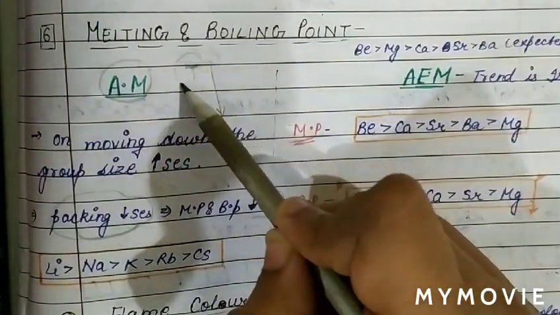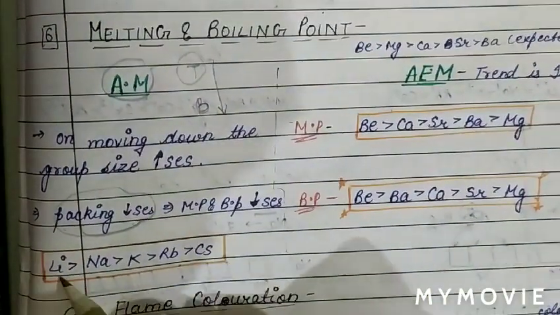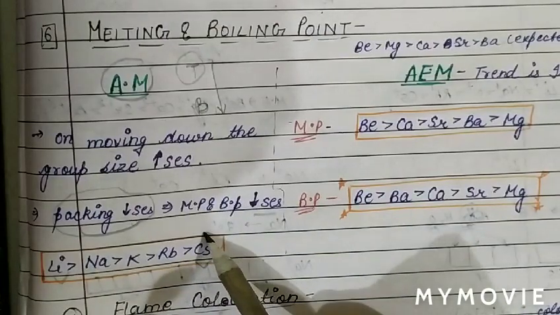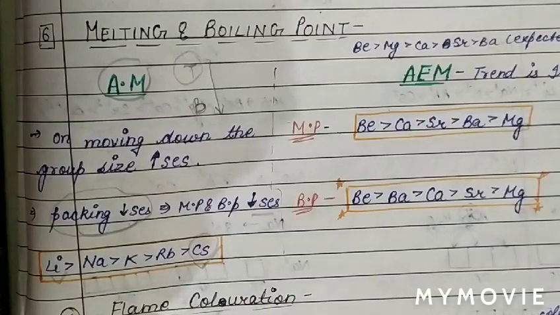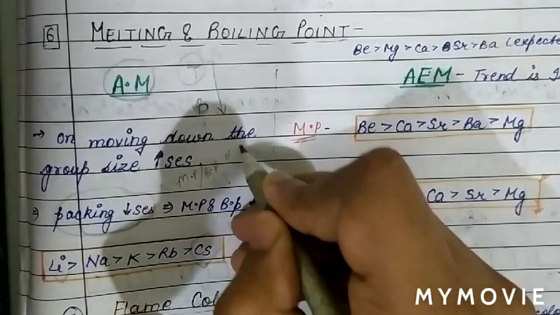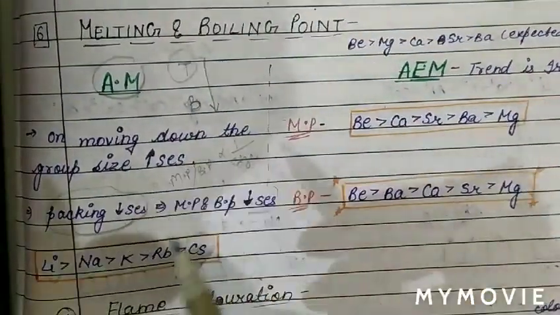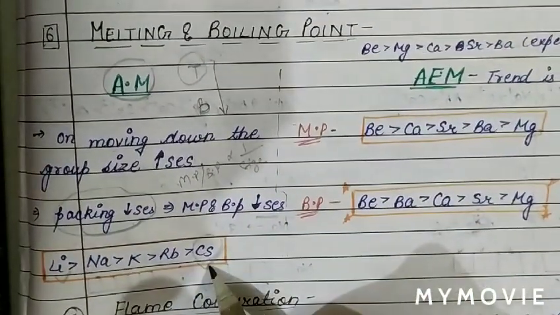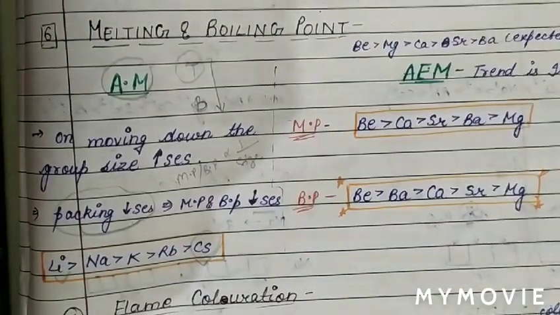So lithium has the smallest size, meaning more melting point and boiling point. So we can say that lithium has the highest melting point and boiling point, and cesium has the lowest melting point and boiling point due to its large size. So in case of alkali metal, we can simply say melting point and boiling point are inversely proportional to size. When size is more, melting point and boiling point are less, as for cesium, while lithium has the largest melting point and boiling point.